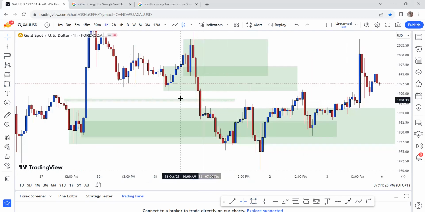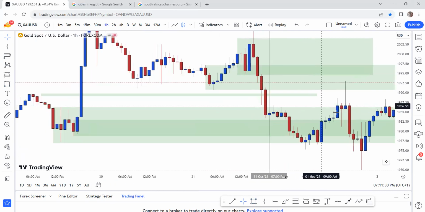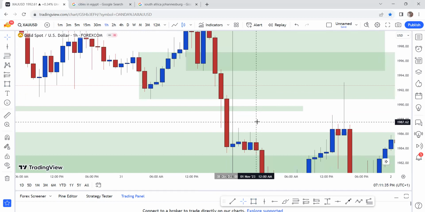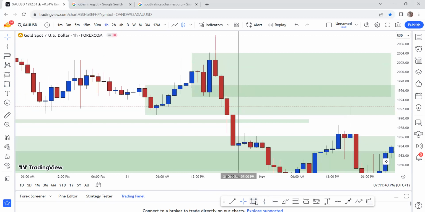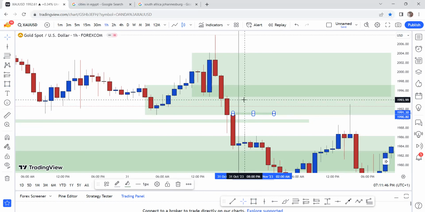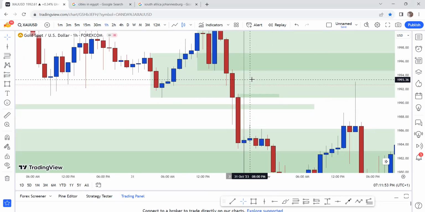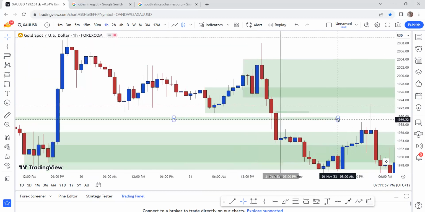Now, when price closed that way, ask yourself, where do you think price needed to break to form either an engulfing or a break of structure? It is obvious that if price had closed above this zone right here with a blue candle, it would have formed an engulfing. Am I correct? Correct, which would have been the one time frame confirmation. Do you get my point? Yeah, but can I ask you one more question, if you don't mind? Okay.